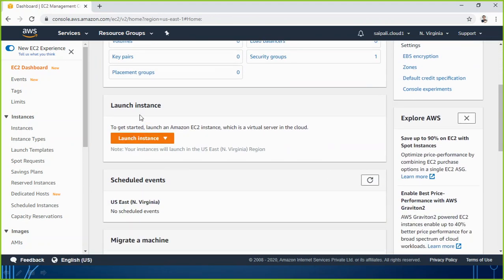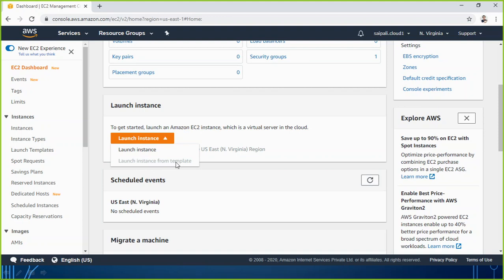So here is the option of launch instance. If you want to make a machine, if you want to keep a machine on AWS, this is the option which we follow, launch instance. Click on launch instance. Now there are two options: launch instance or launch instance from template.